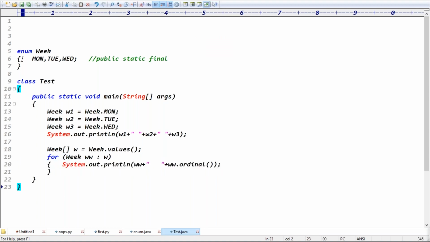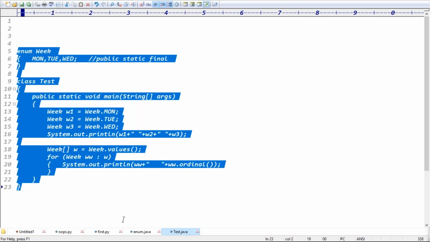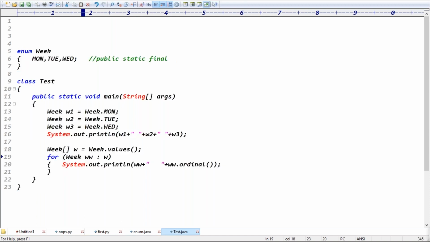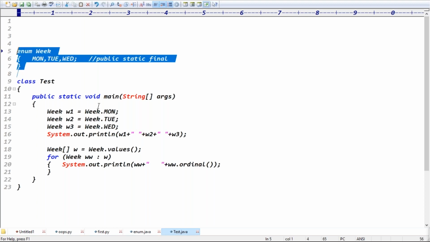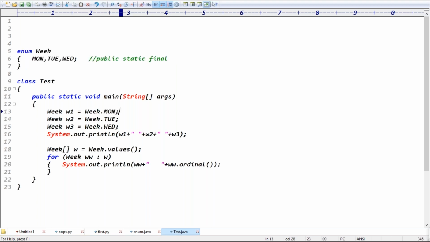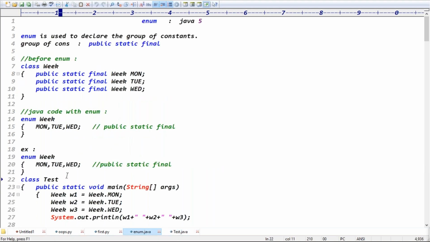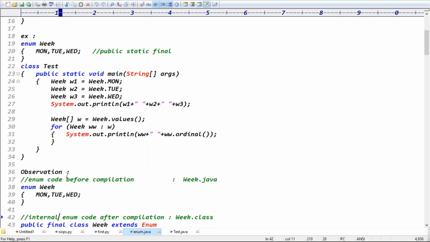Actually this is sufficient, but I can take some more examples. Enum is used to declare a group of constants. How can we access these constants? Using the enum name, right? Because it's a static constant. But if you want to get all the constants at a time, you can go for the values method. And to get the index positions of the constants, you can go for the ordinal method, right? Exactly, guys. That's example one basically. Good.